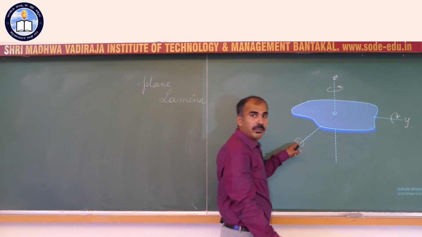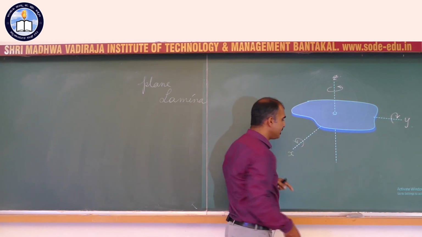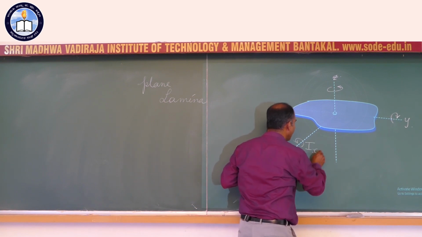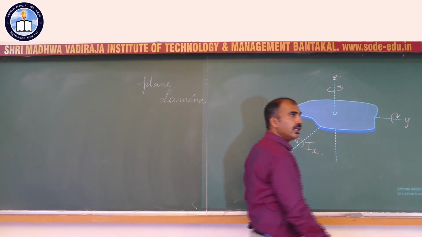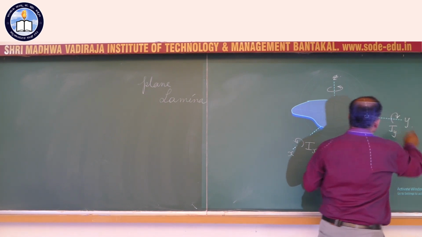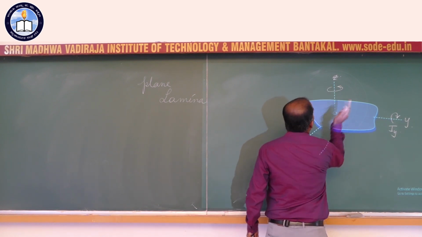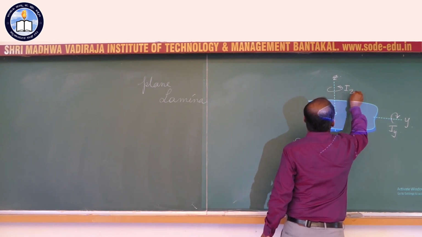Now if you spin this like this about this axis, you know the moment of inertia Ix of this. If you spin this like this and you find the moment of inertia about that axis as Iy. If you spin the same thing about the z-axis, then you get the moment of inertia Iz.